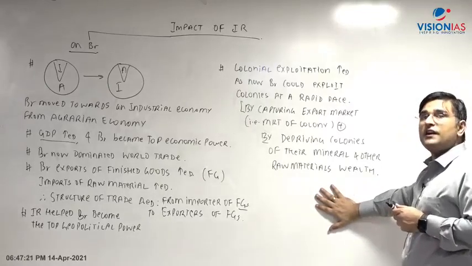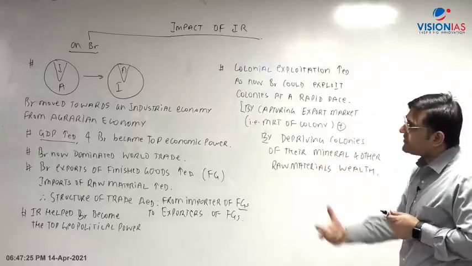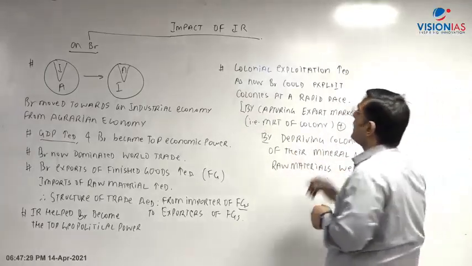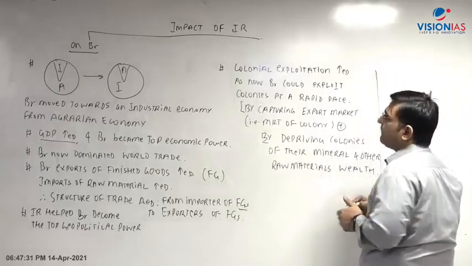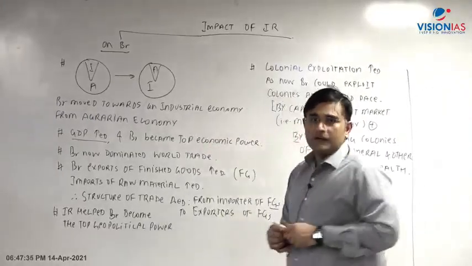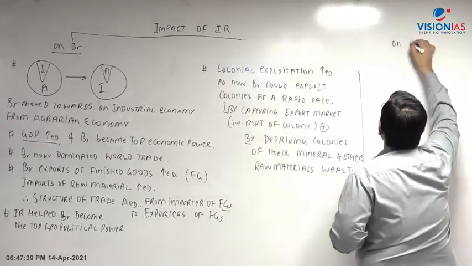The British economy, it is benefiting a lot. Its GDP increasing, its structure of trade is changing, its composition, it is changing. Right? So therefore it is moving towards mechanized production. So therefore this is the impact which is there on Britain. Now what about the people of Britain? That is impact on people.